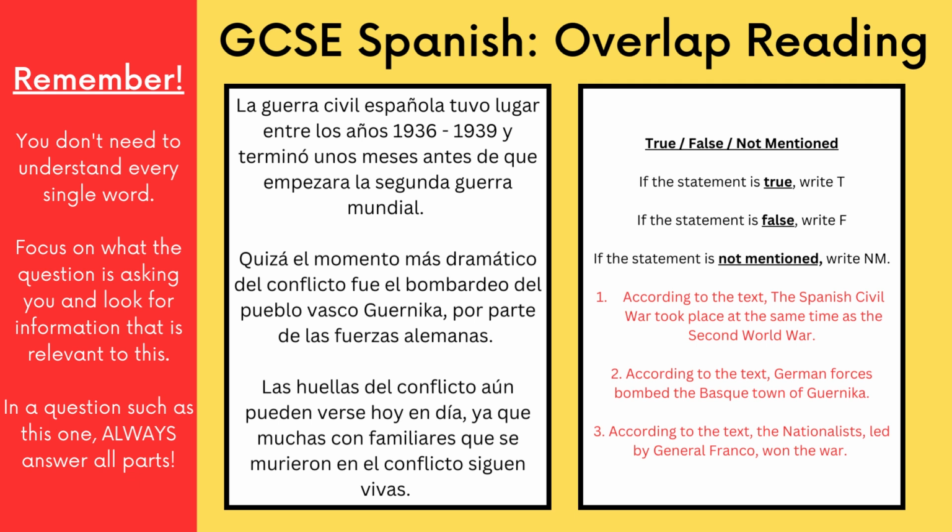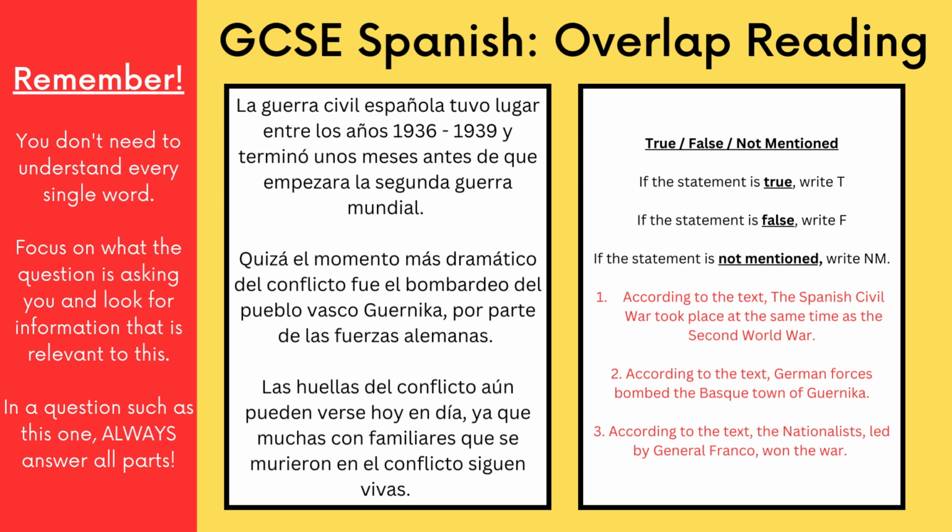According to the text, German forces bombed the Basque town of Guernica. Quizá el momento más dramático del conflicto fue el bombardeo del pueblo vasco Guernica por parte de las fuerzas alemanas. So we can understand that you probably wouldn't have seen this word before, but bombardeo, bombing. And then it says the bombing, then por parte de las fuerzas alemanas, on the part of or by German forces. We know alemán is German, so fuerzas alemanas, German forces, meaning therefore point number two is true.